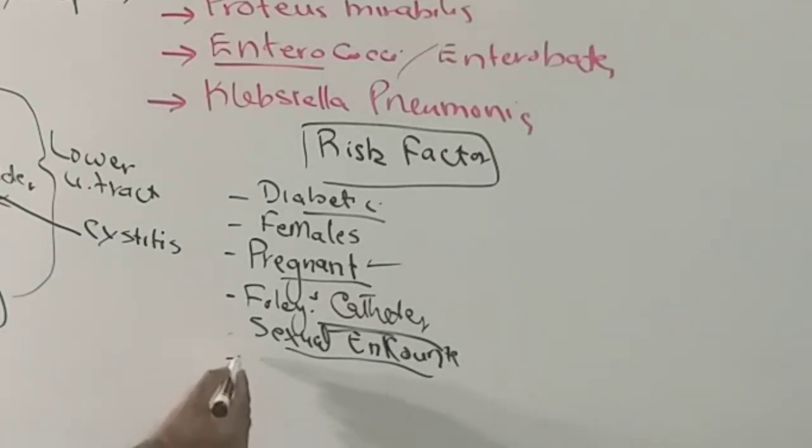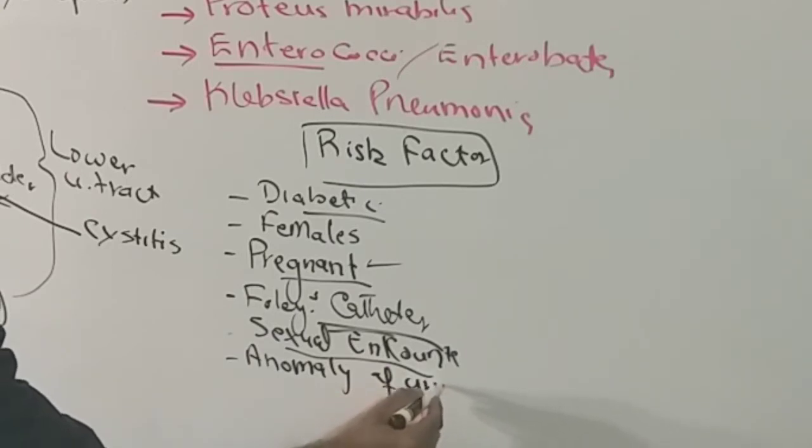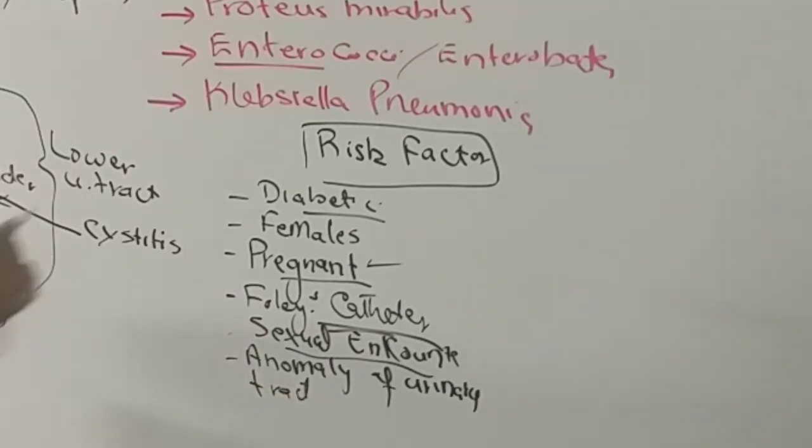Having an anatomical anomaly of the urinary tract can also work as a risk factor for the development of the urinary tract infection.